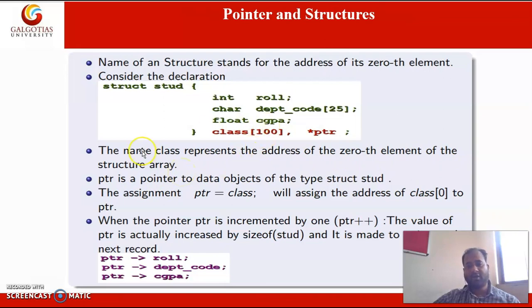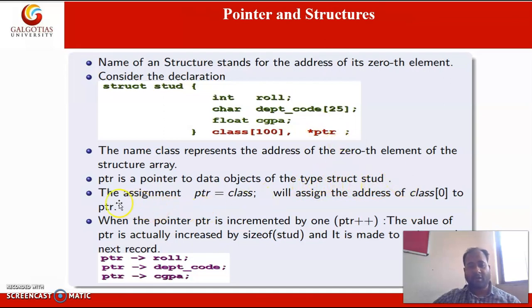We have discussed in the array also that the array name gives the address of the 0th element. In a similar way, the name of the structure will give the address of the 0th element. And the next one is a pointer to a data object of type struct student.